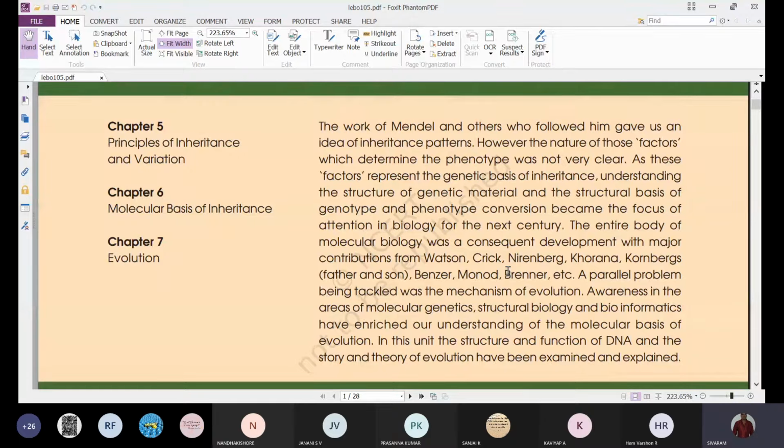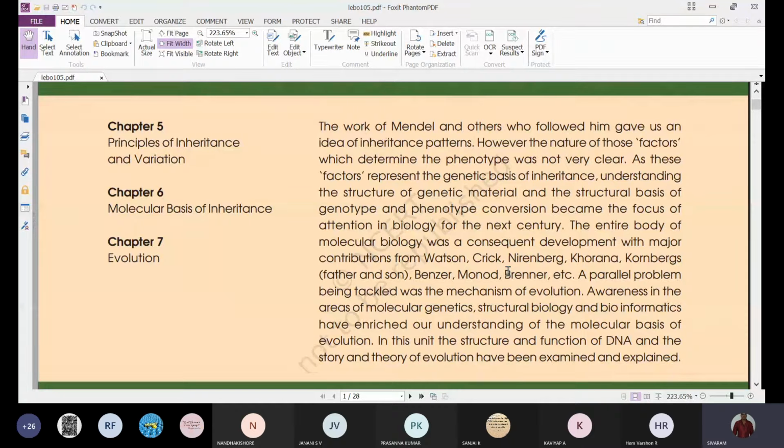Later it was followed by a large number of scientists to study the inheritance of characters in different organisms, with different characteristics also. So that means the basic idea of how to understand the inheritance pattern was given by Mendel, and it was followed by a large number of scientists later.